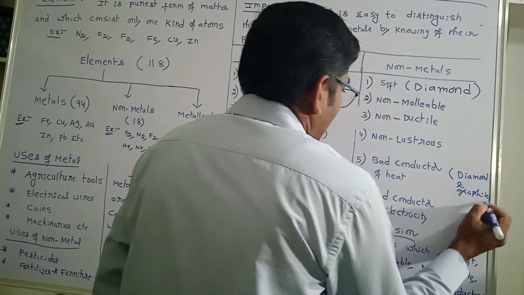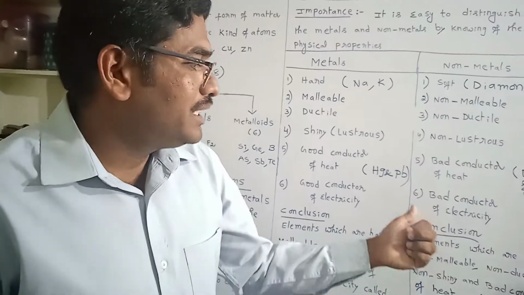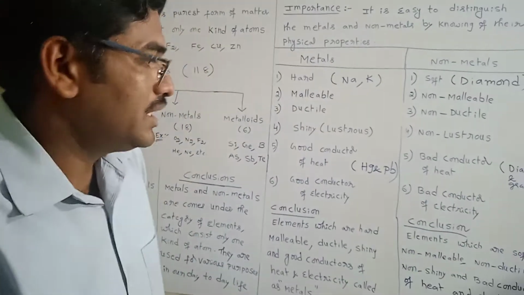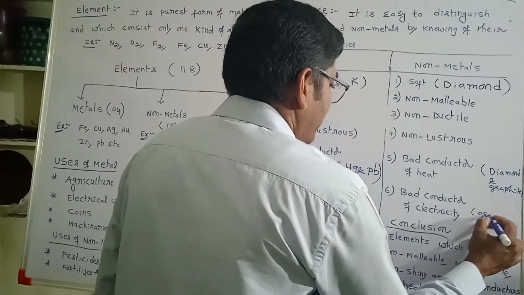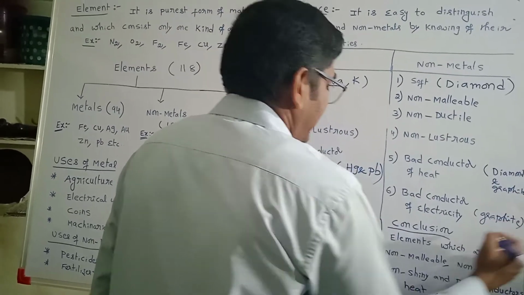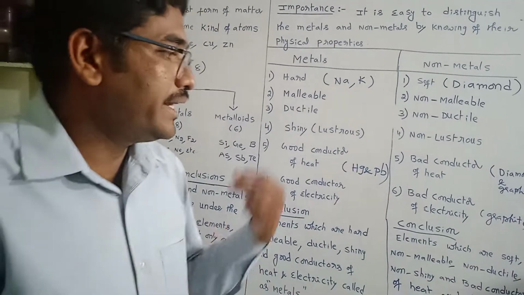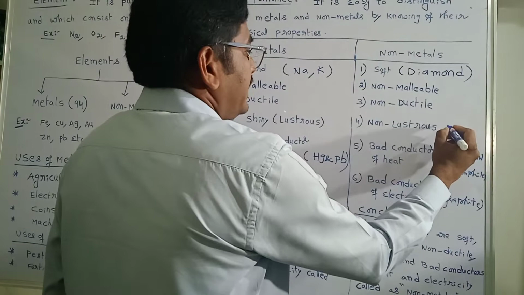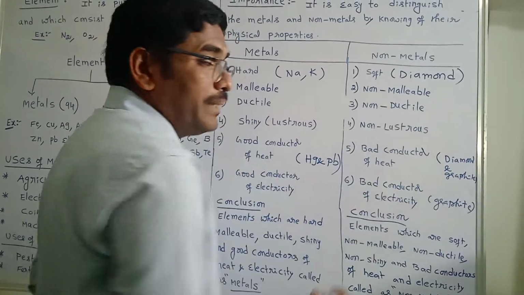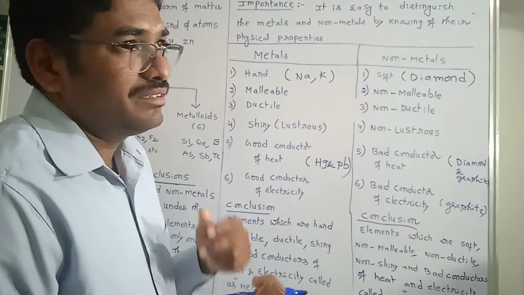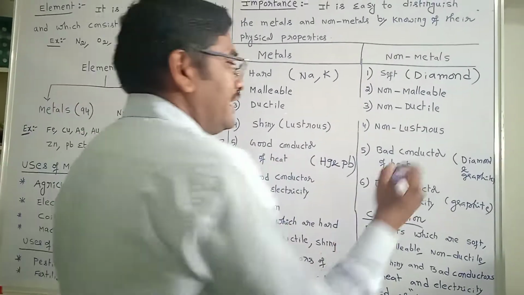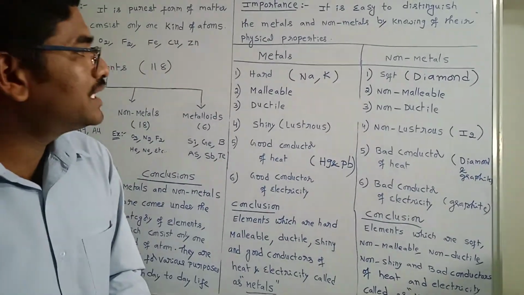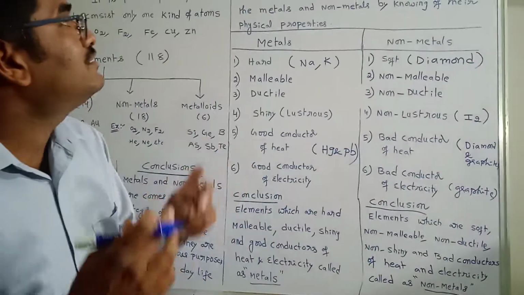There are also non-metals which act as good conductors of electricity, that is graphite. So graphite is a good conductor of electricity as well as heat, but diamond is only a good conductor of heat. And generally non-metals are non-shiny, but there is one non-metal which is shining in nature, that is iodine. Graphite is also shining in nature. So these are some exceptions about metals and non-metals.